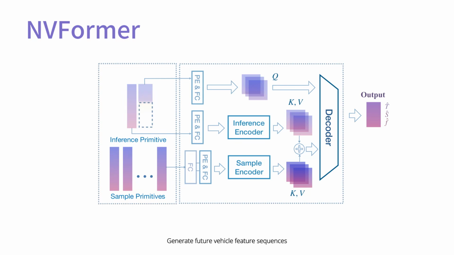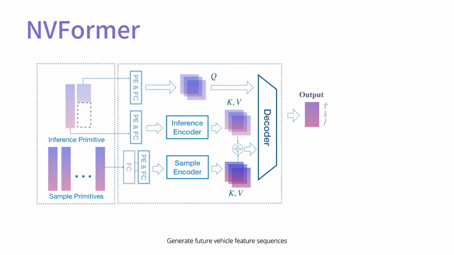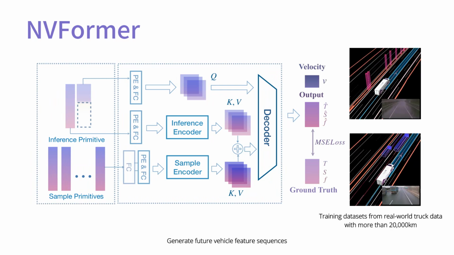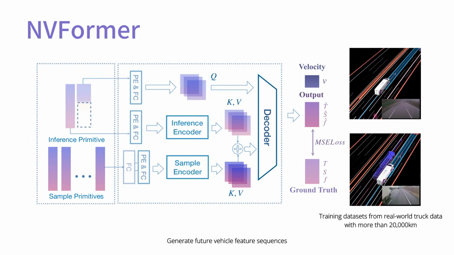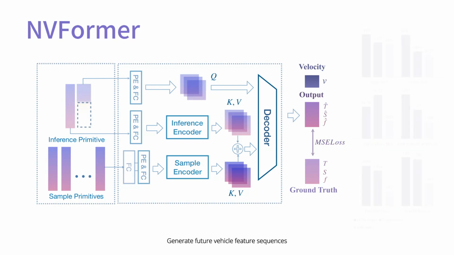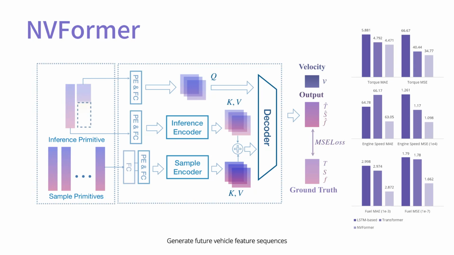reflecting vehicle status. NVFormer was trained on real-world truck data with a total length of over 20,000 km. The datasets cover various vehicles, routes, loads, and weather conditions. Compared to LSTM and Transformer, NVFormer fits vehicle parameters best.